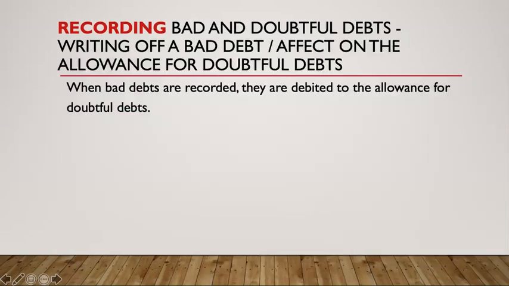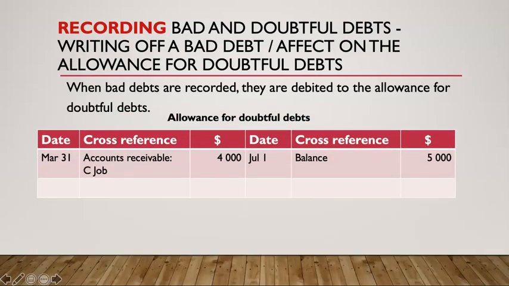How does this look in our general ledgers? In our allowance for doubtful debts, as you can see here, and again the dates are off, I think, July 1, we recorded a balance of $5,000. We predicted $5,000 of our credit customers would not pay us back. If we look at our general journal, we have a debit for allowance for doubtful debts, which recognizes $4,000 of that prediction has come true because of C-Job.